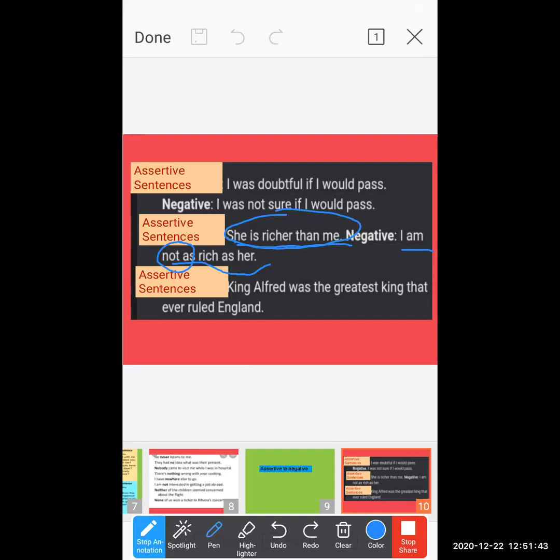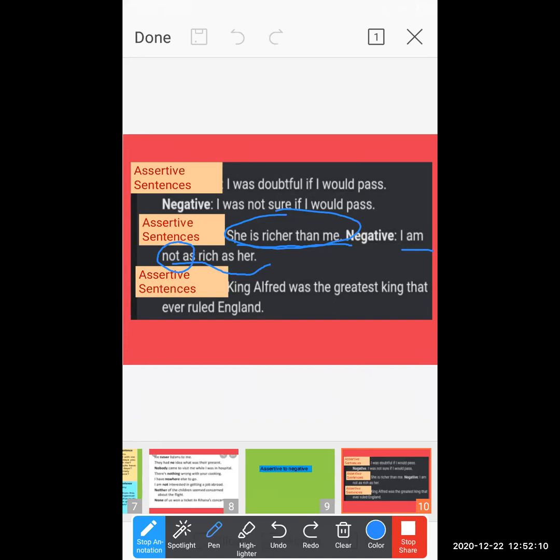King Alfred was the greatest king that ever ruled England. Okay, so this is just an assertive sentence. It shows the information about King Alfred, that he was the greatest king that ever ruled England. He ruled in England. Now, this assertive sentence we have to make into a negative sentence.